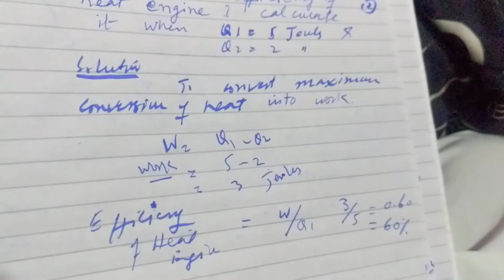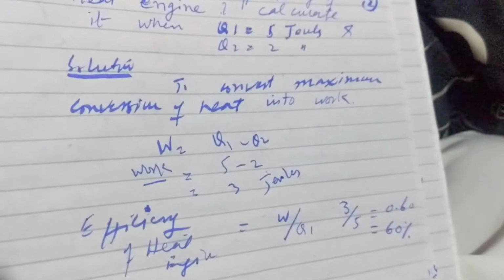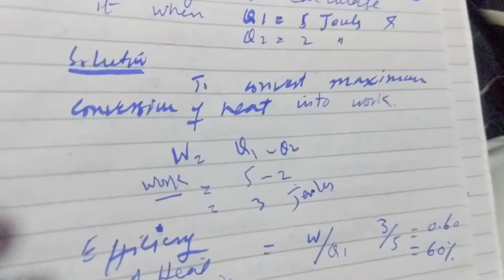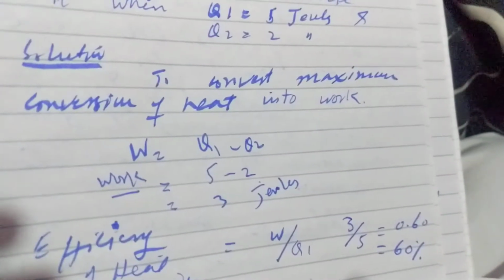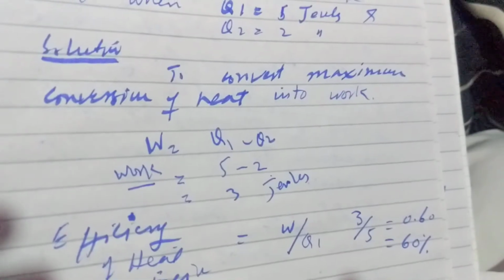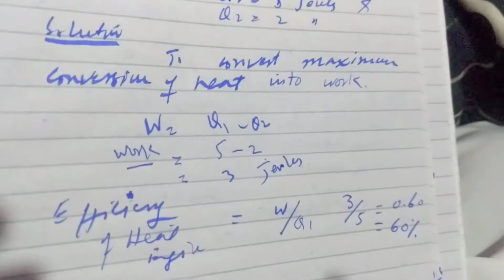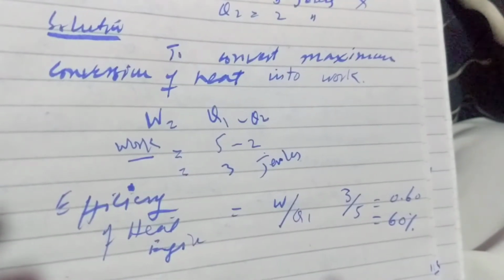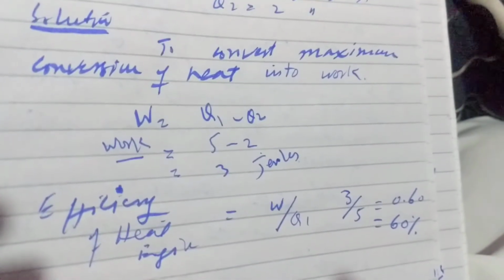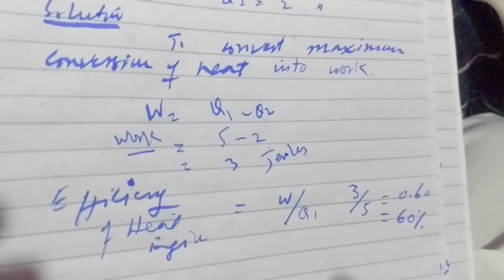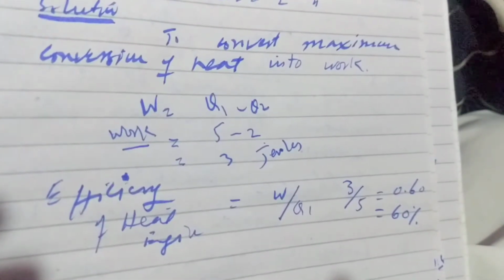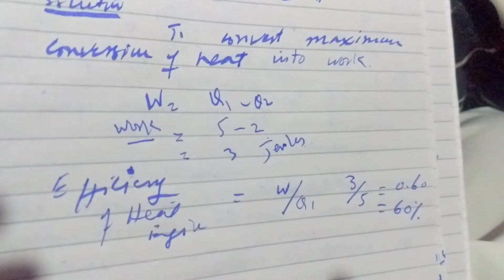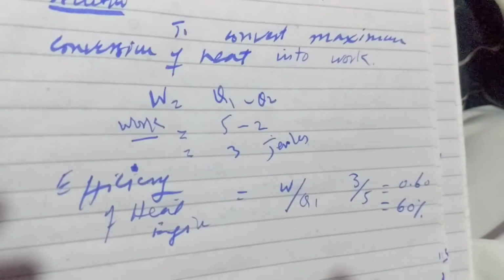Efficiency of heat engine is the ability of the engine to convert maximum heat into work. Work can be calculated as Q1 minus Q2, where in this case Q1 is 5 whereas Q2 is 2, so the work done is equal to 3 joules.